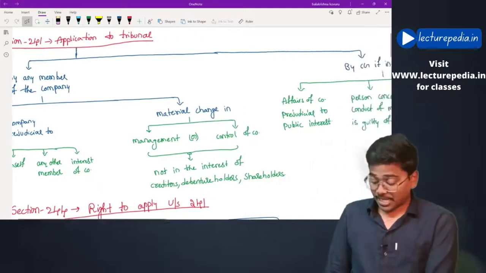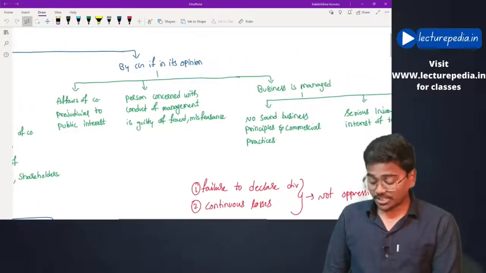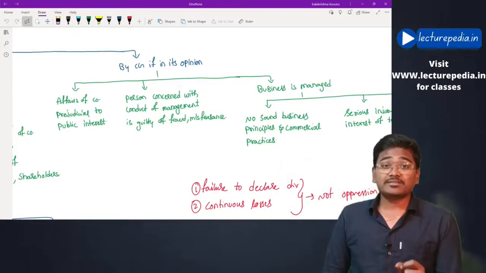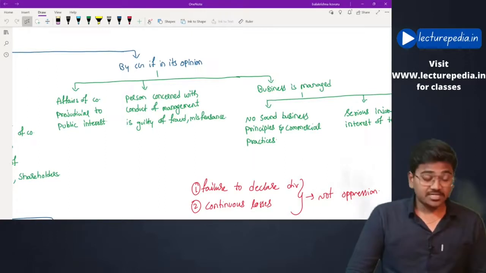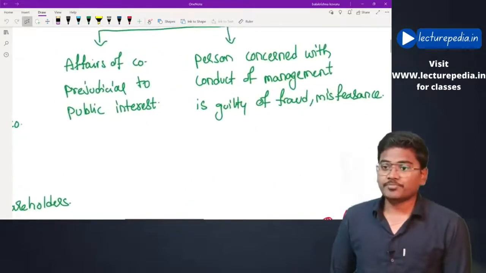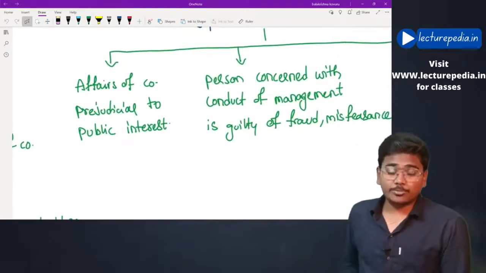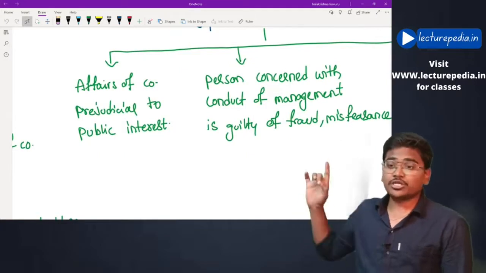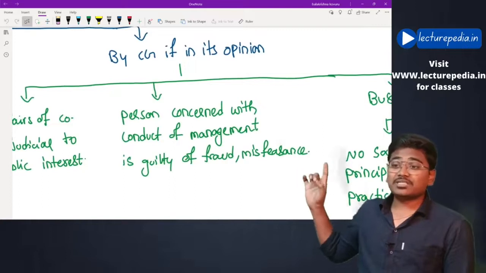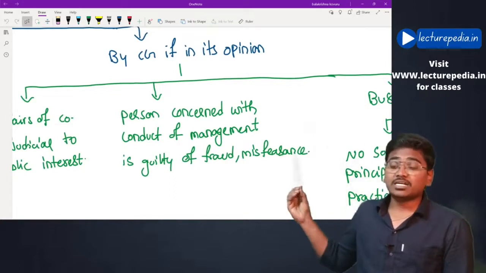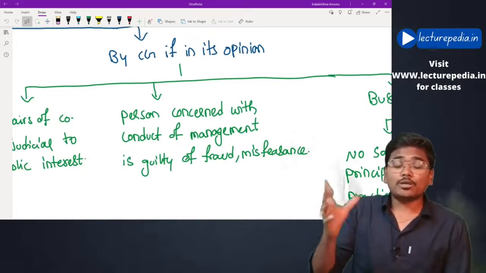Also, an application to the tribunal can be filed by the central government against a particular company when it feels that the affairs of the company are being conducted in a manner prejudicial to the public interest, or a person concerned with the conduct of management is guilty of fraud or misfeasance.